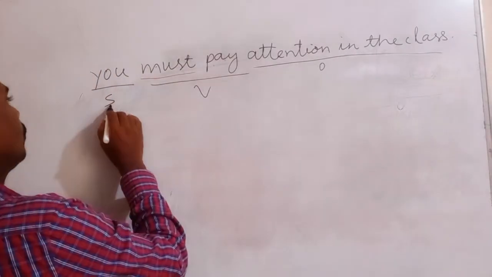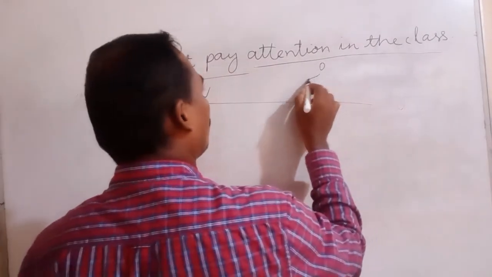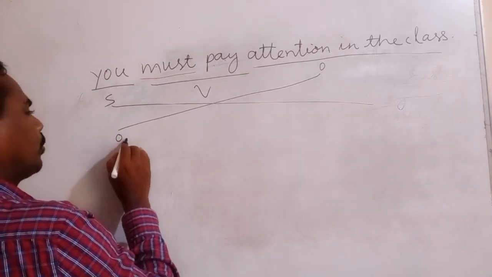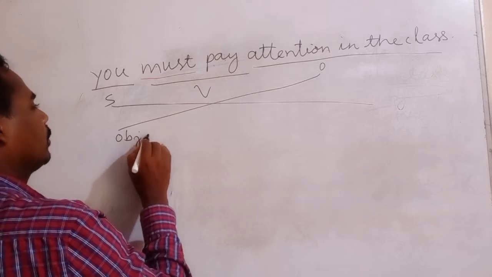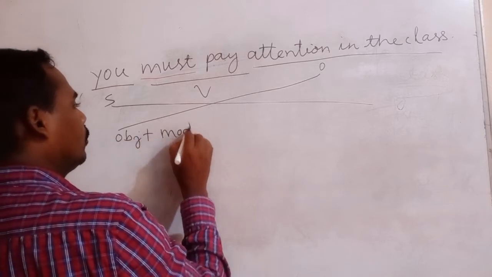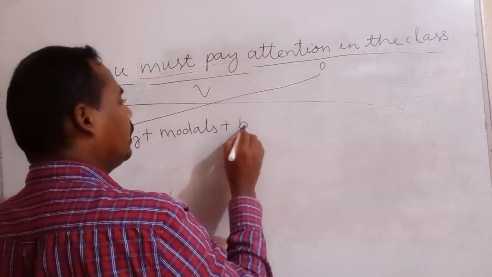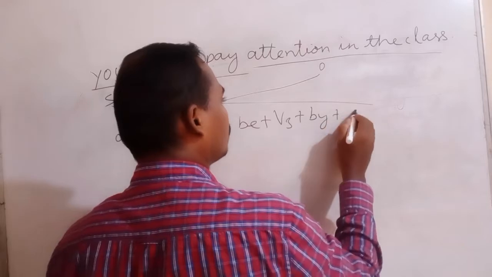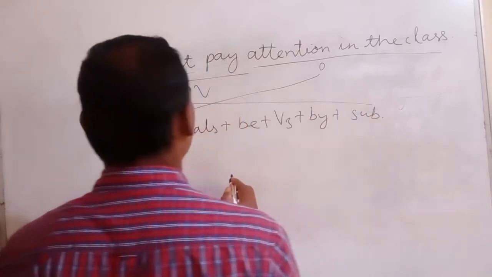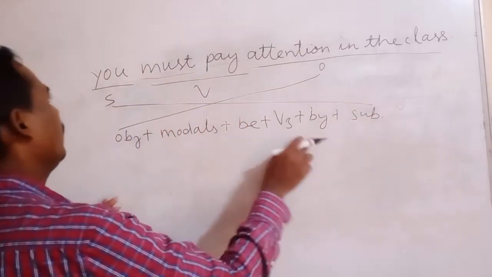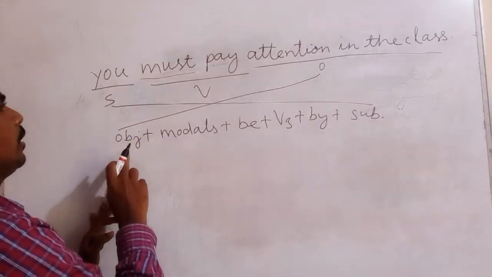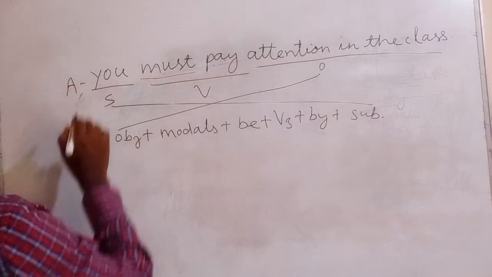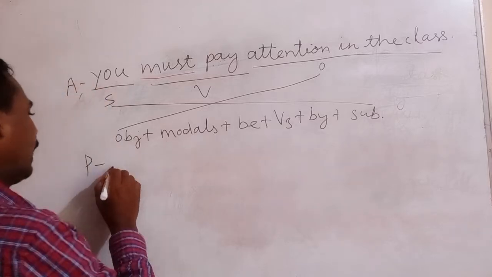If you have to convert into the passive structure, you have to follow the rules. The rule I have already discussed: object plus modals plus be plus third form of the verb plus by plus subject. Here you have to mention by before the subject. Here the object is attention in the class. This is the active structure. Now the passive structure: attention.